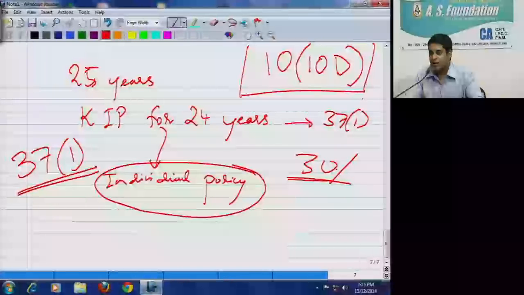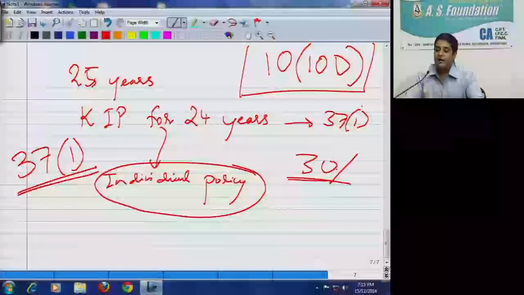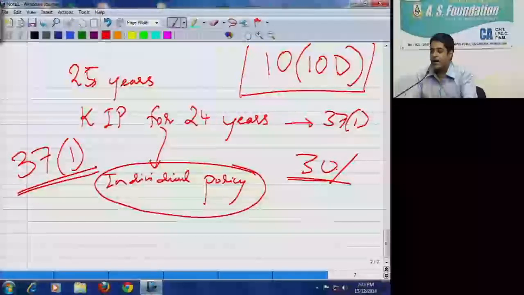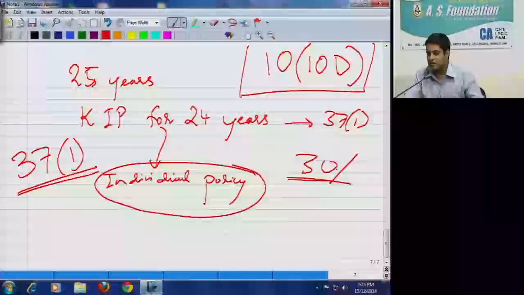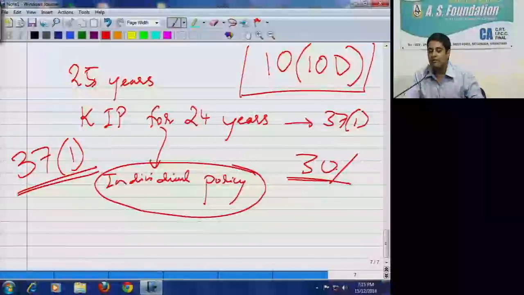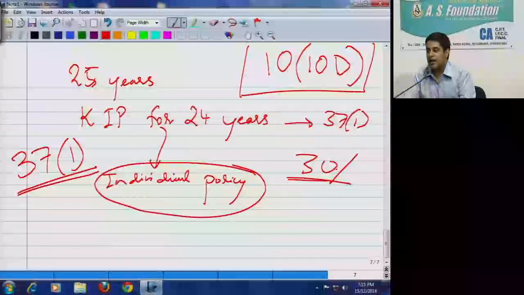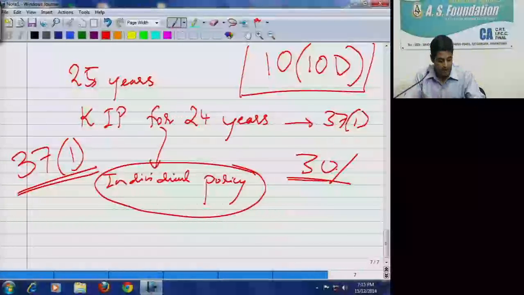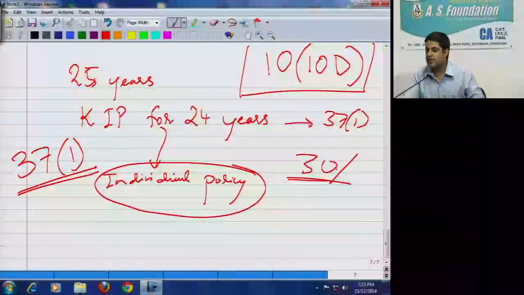Indirect taxes. So either those taxes are capitalized or I'll be getting credit of those taxes. So normally for plant and machinery and furniture, we don't pay taxes after the date of purchase, like on building, we pay municipal taxes. And no deduction shall be allowed for capital expenditure. Whatever capital expenditure is incurred will be added to the cost.